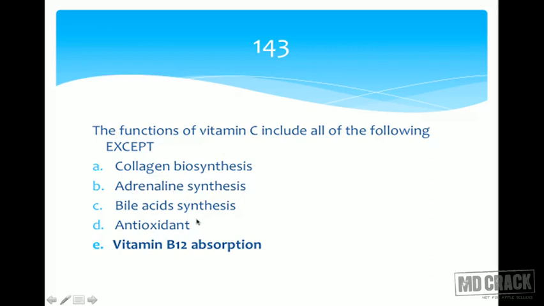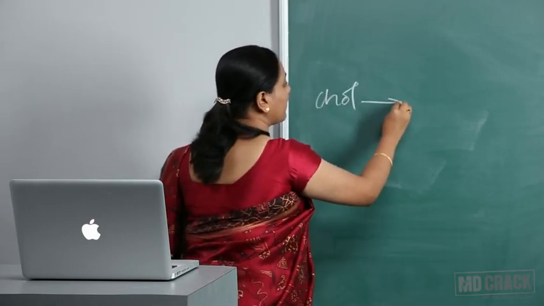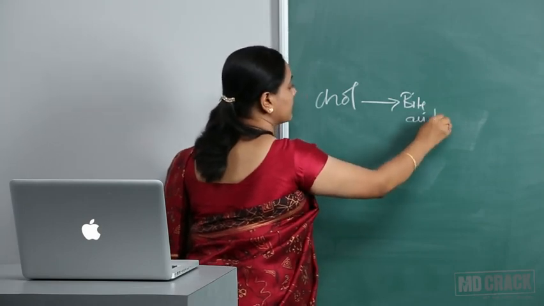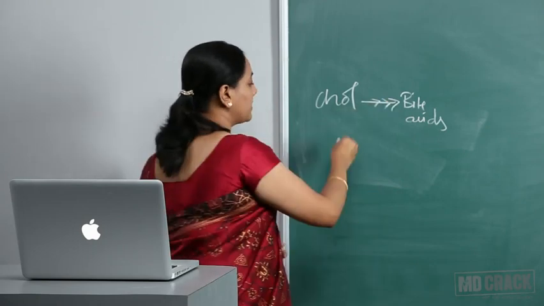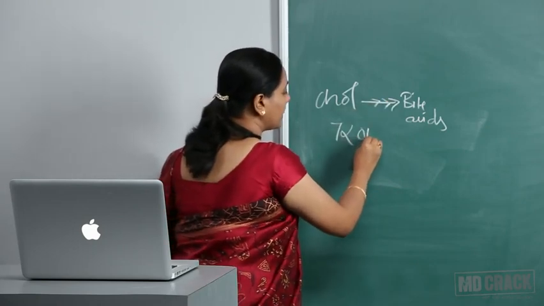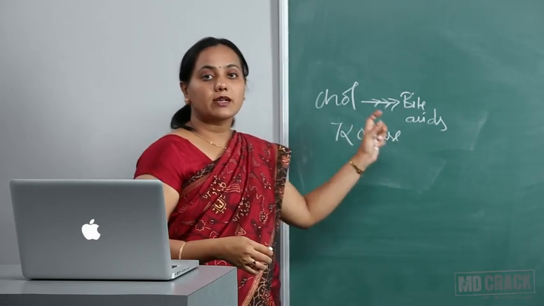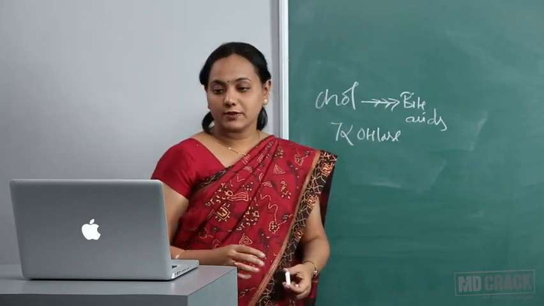Bile acid synthesis, yes, again 7-alpha hydroxylase, the enzyme which converts cholesterol to the bile acids, cholic acid or chenodeoxycholic acid. The whole conversion of cholesterol to bile acids is taking place in the liver. A lot of steps are involved, but the regulatory enzyme is 7-alpha hydroxylase, and 7-alpha hydroxylase will require vitamin C. So for the formation of bile acids from cholesterol, we require vitamin C.